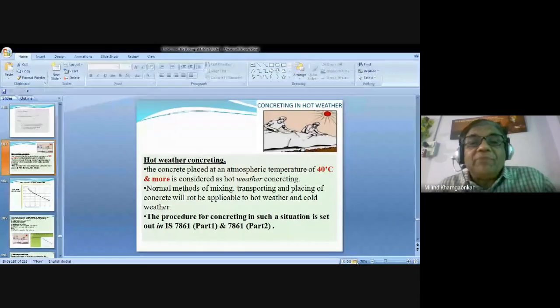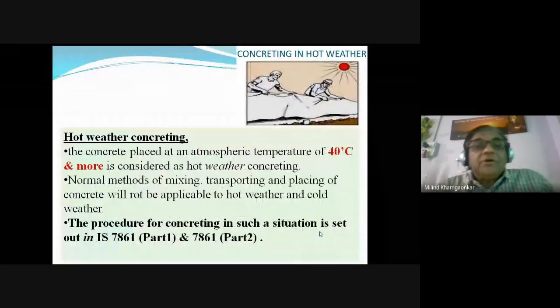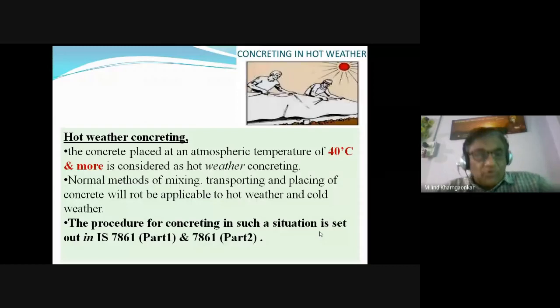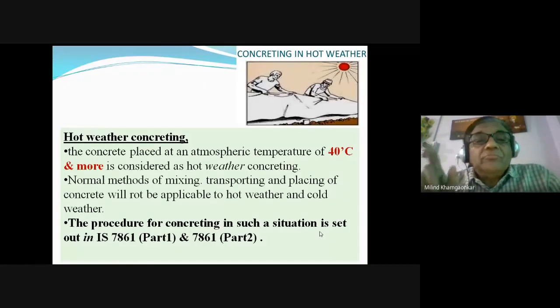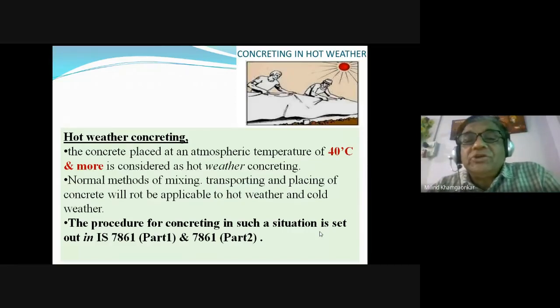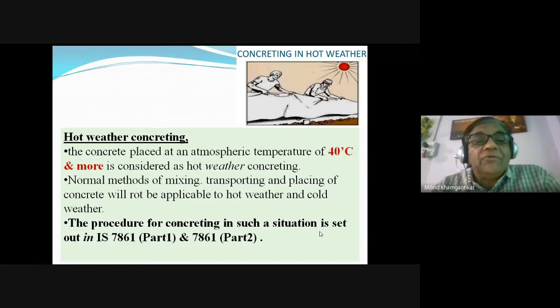The temperature must always be 27 degrees Celsius. But we may allow from 27 to 40 degrees for the routine concreting work. But for more than 40 degrees Celsius, we call it hot weather concreting.